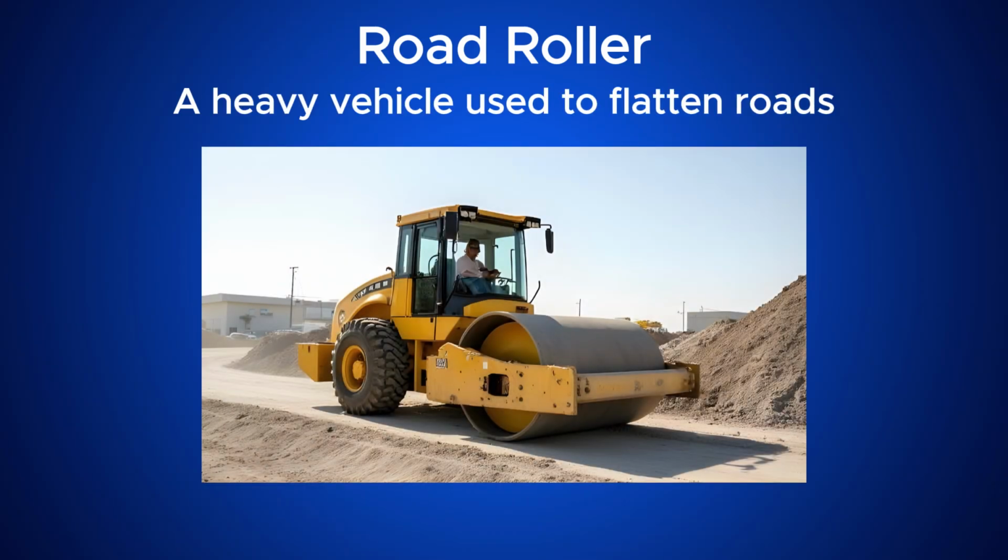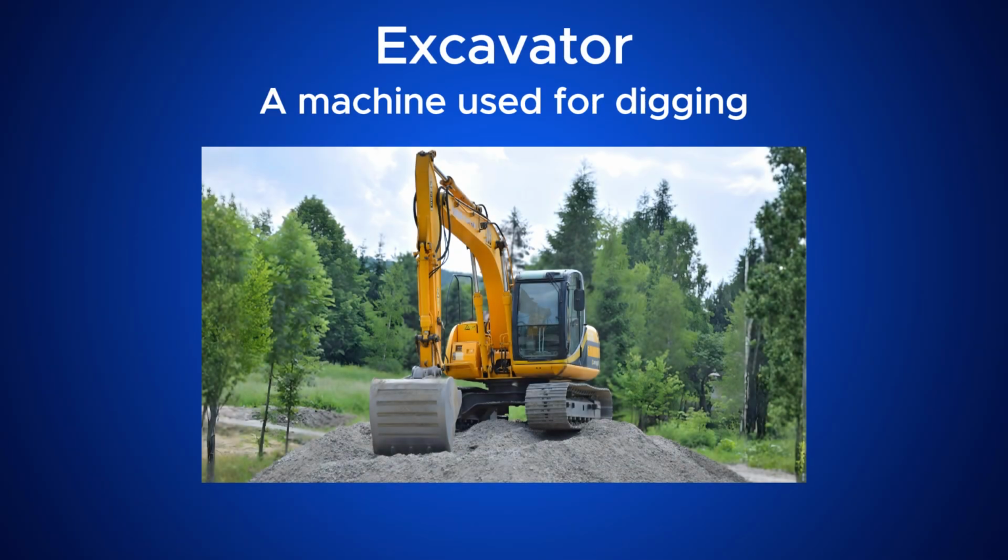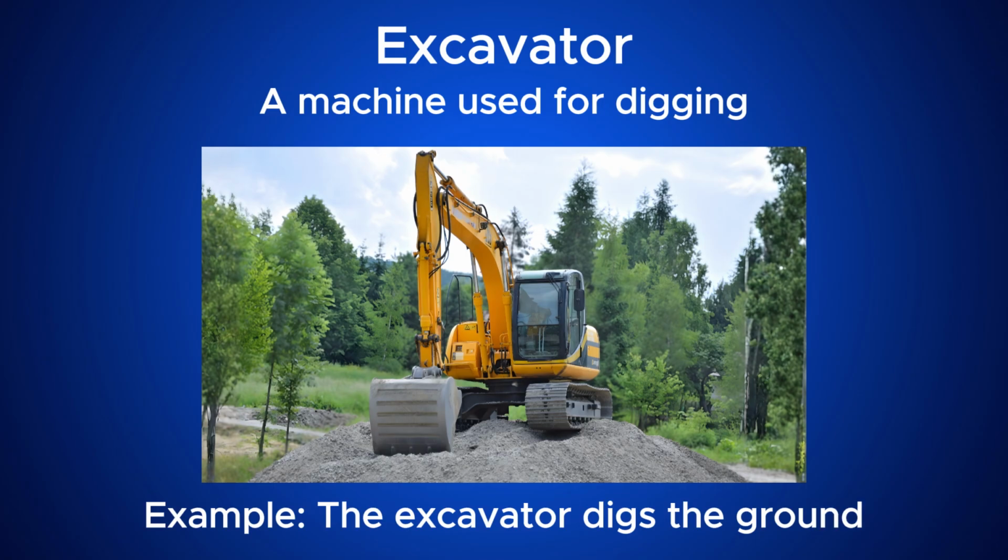Road roller. A heavy vehicle used to flatten roads. Example: the road roller smooths the road. Excavator. A machine used for digging. Example: the excavator digs the ground.